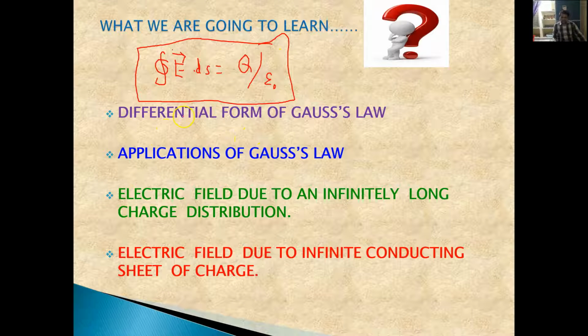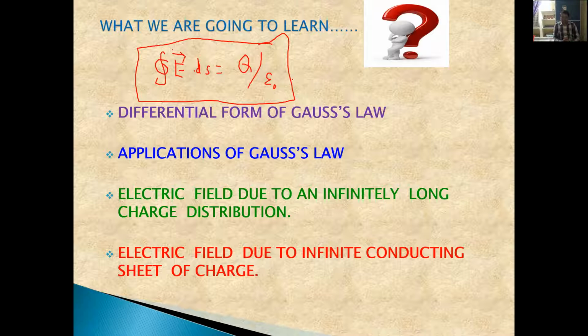We have proved this law in two cases: one when the charge is enclosed within the closed surface, and the second when the charge is outside the closed surface.